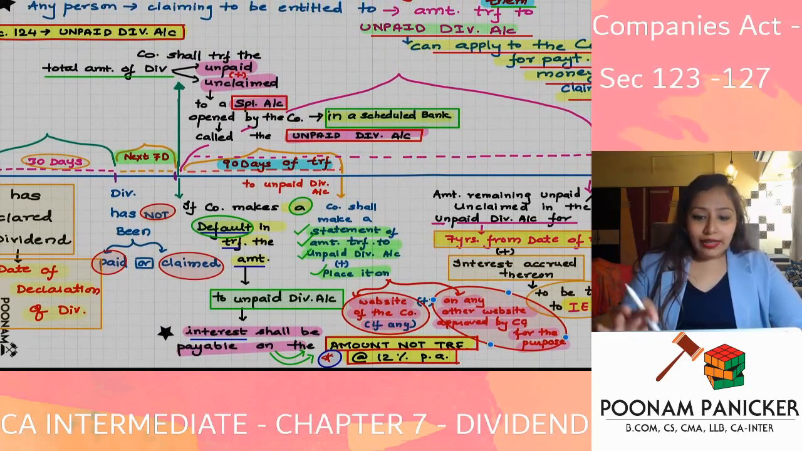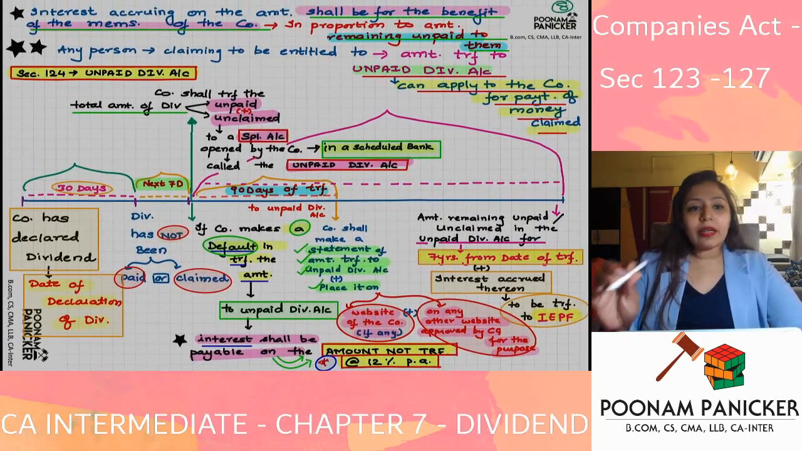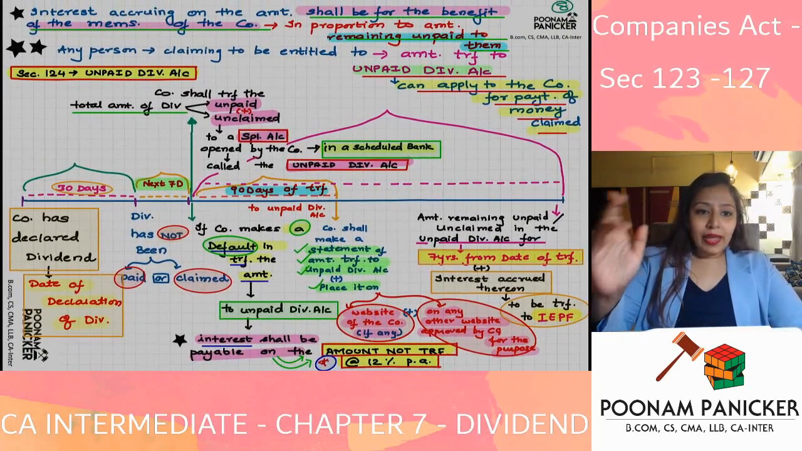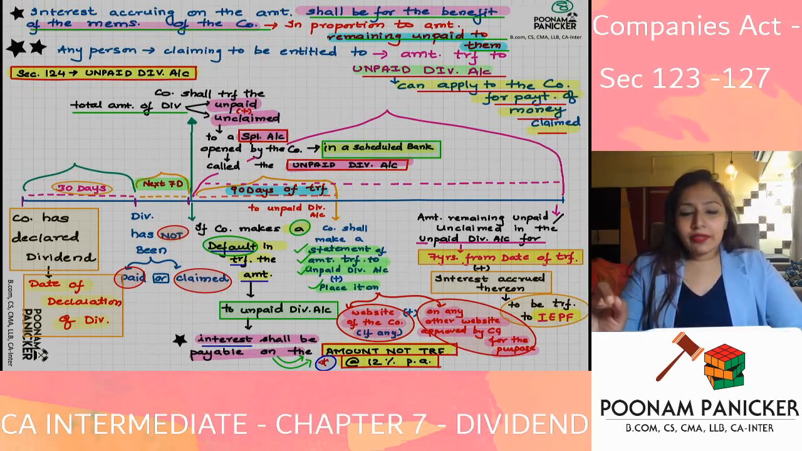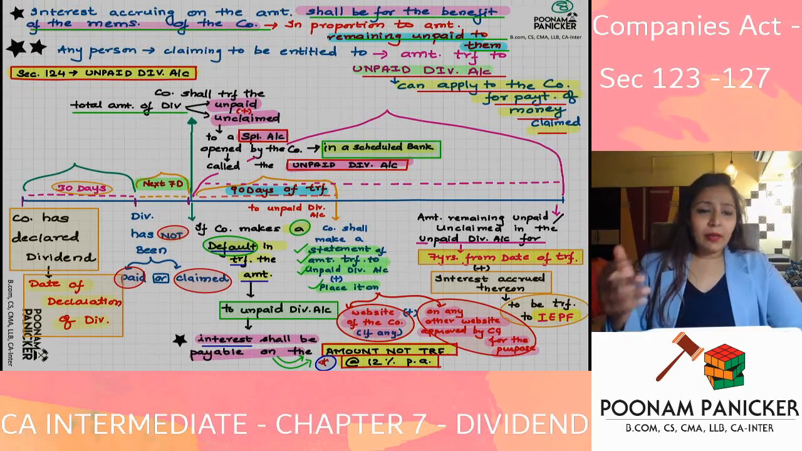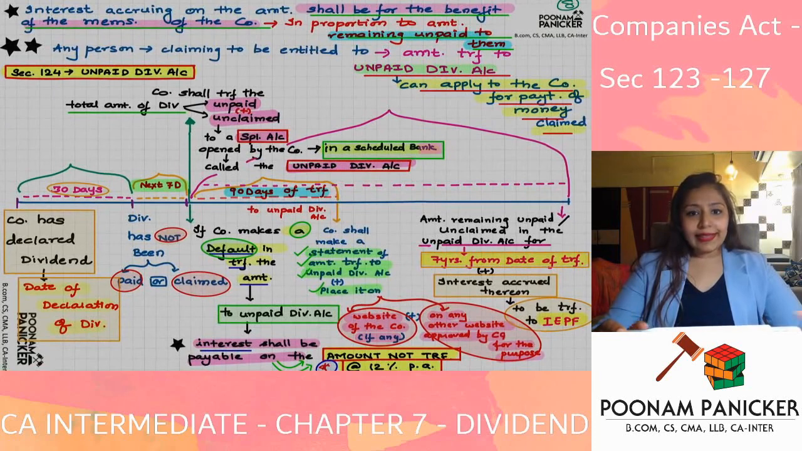After declaration, pay it within a period of how many days? 30 days. If not, transfer it to the unpaid dividend account within the next 7 days. Make a statement of the persons to whom the money is unpaid within 90 days of transfer. The money is going to be in the unpaid dividend account for a period of 7 years. In between, if a member wants, he can come and claim it back from the company.